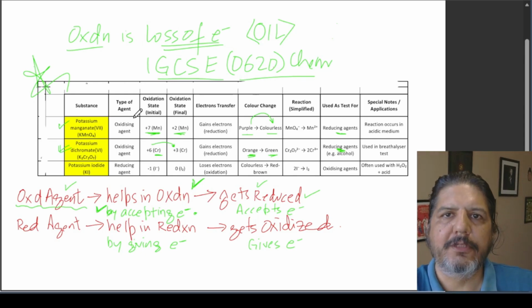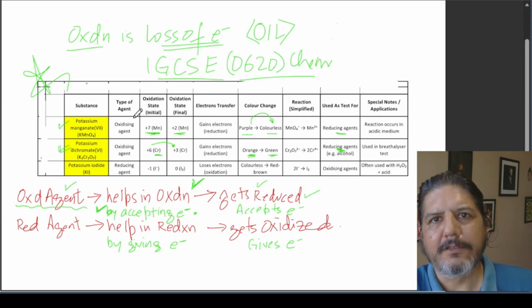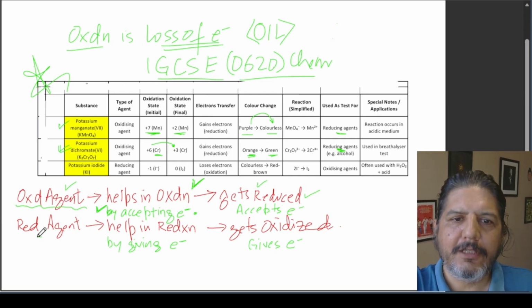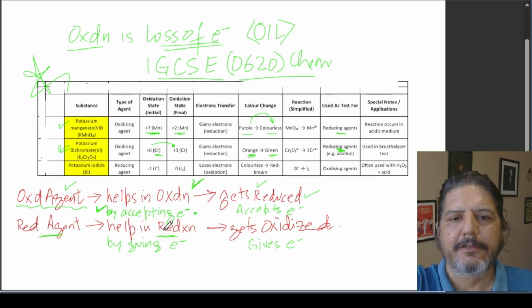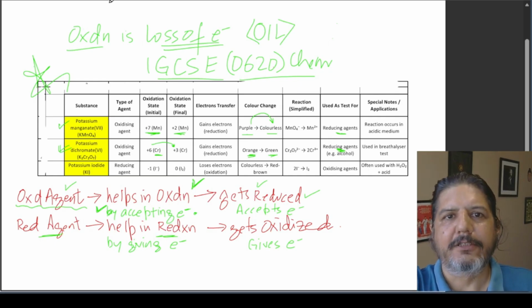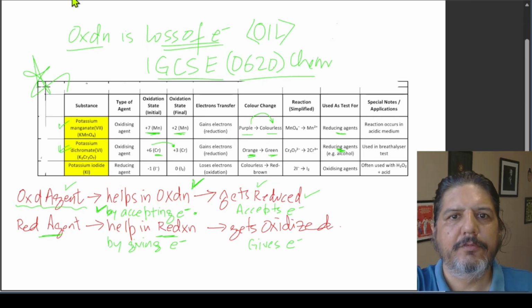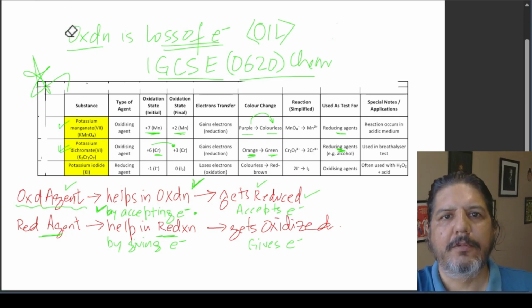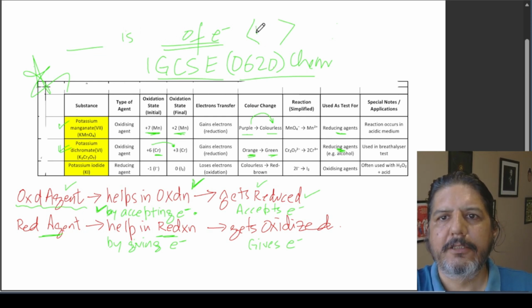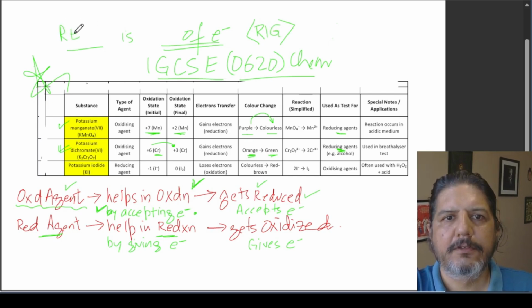Now let's come to reducing agents. If you have understood the concept of oxidizing agent, then the concept of reducing agent will also make sense. So what is a reducing agent? A reducing agent is something which will help in reduction. What is reduction? We use the same logic. So the mnemonic that we use is RIG. Reduction Is Gain of electrons.